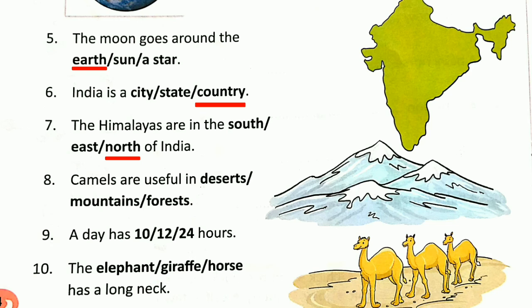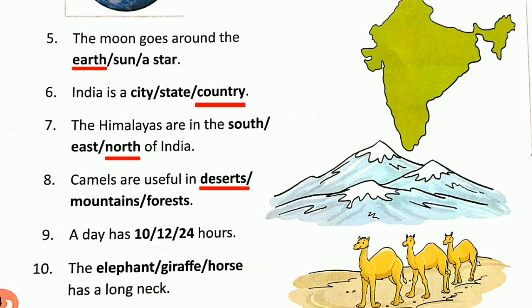Now number 8. Camels are useful in the desert, mountains or forest? Yes, in the desert. So camels are useful in the desert.